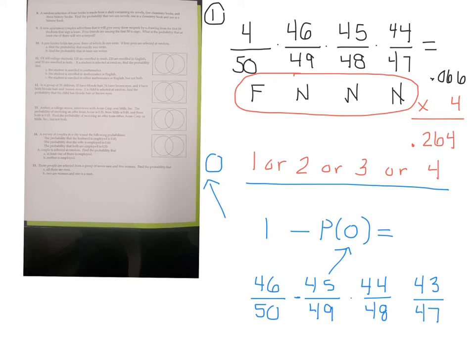We can find the probability that none of them are friends by multiplying those together. And that equals about 0.709. So since we want the complement of that, we're going to take 1 minus that answer. And we find that the probability that at least one of the 4 selected is a friend is about 0.291.